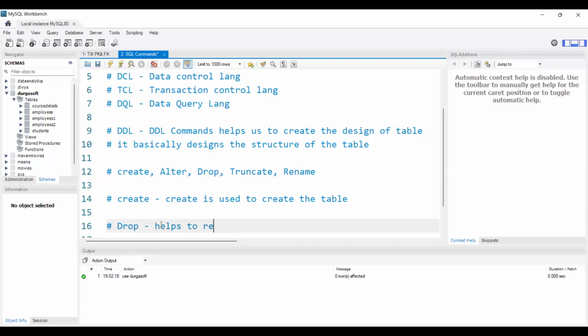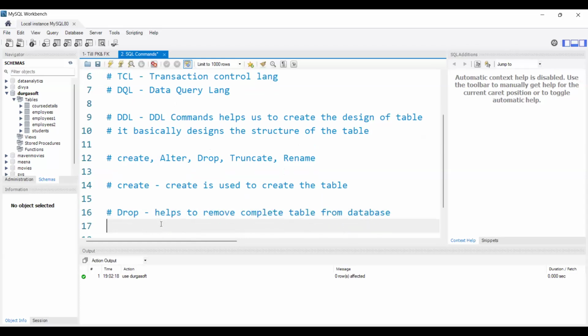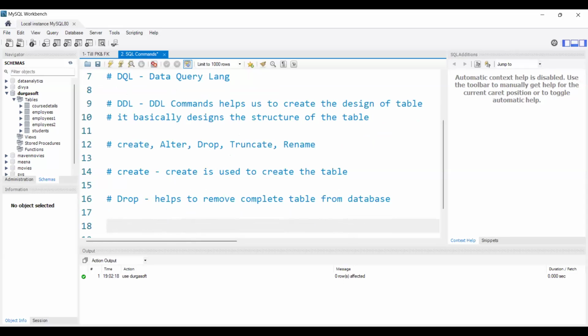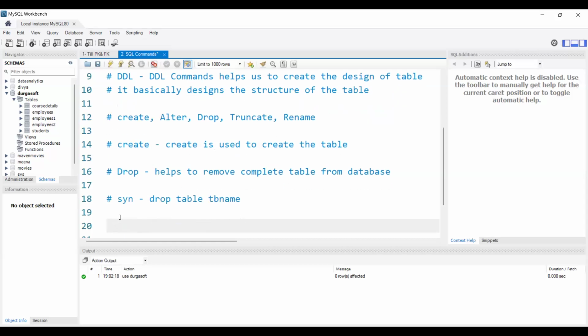The syntax of the drop command is drop table name. The syntax is simple. If you don't want a particular table, if you want to delete or remove the complete table, then we will use the drop command.